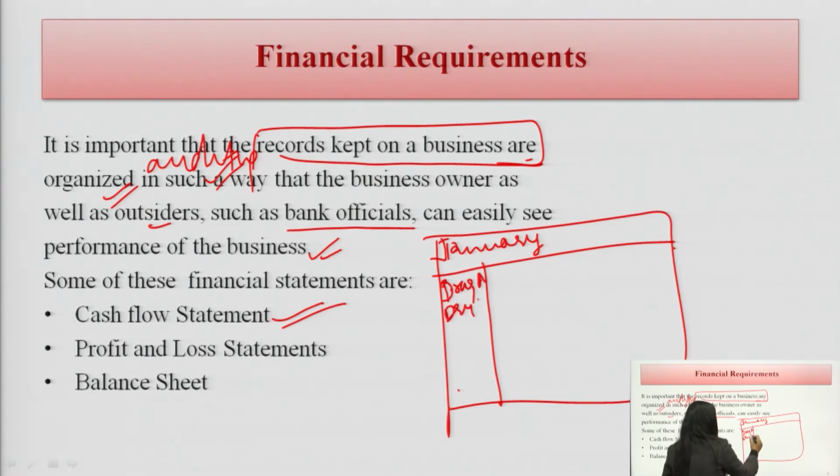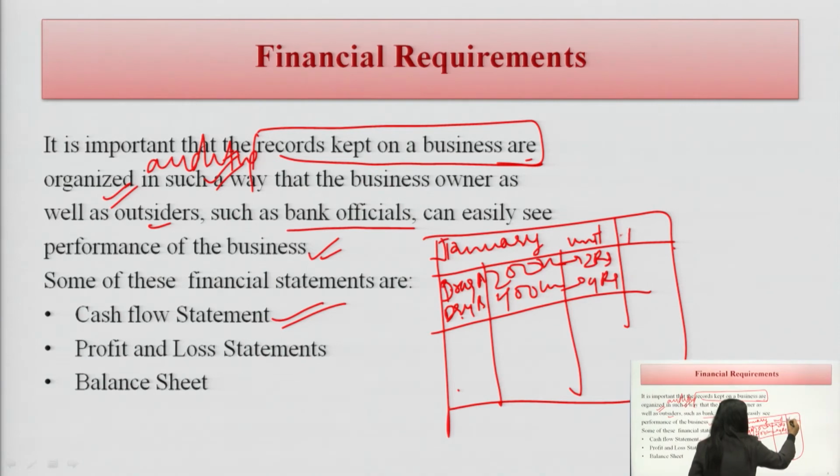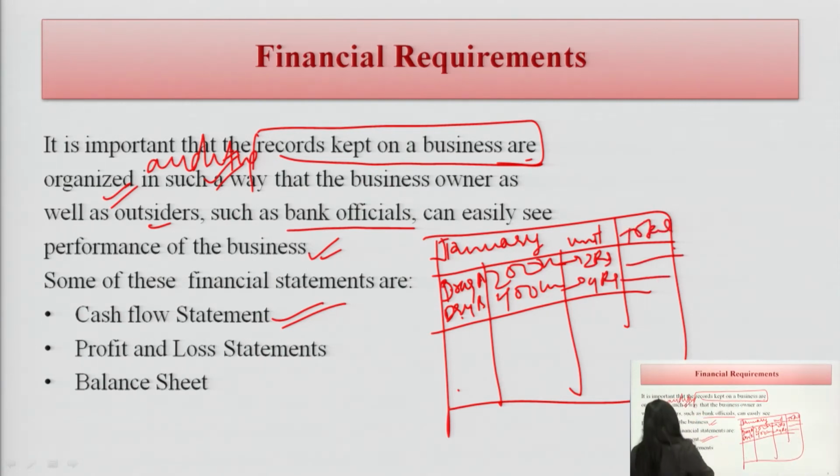For drug B, we bought 200 units, for drug C, we bought 400 units. What is the unit price? It could be 2 rupees per piece, it could be 4 rupees per piece. So the total amount, how much value we have spent, this is called the cash flow statement.